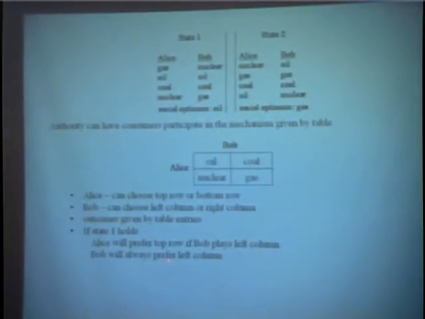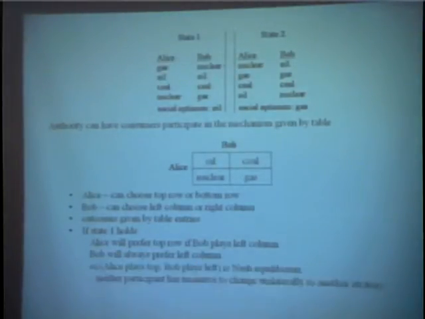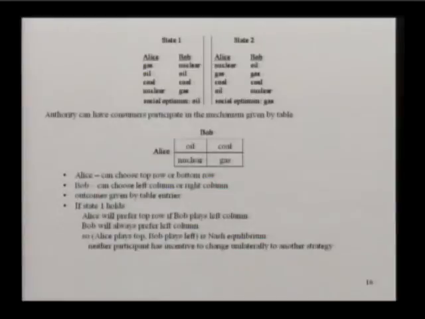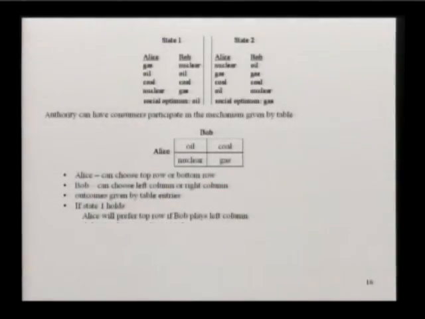Furthermore, Bob will choose left, or at least he has a strong incentive to go left, because regardless of what Alice does, Bob is better off going left. If Alice chooses the top row and Bob goes left, he gets oil. If he goes right, he gets coal.